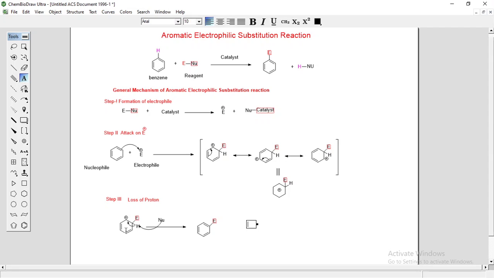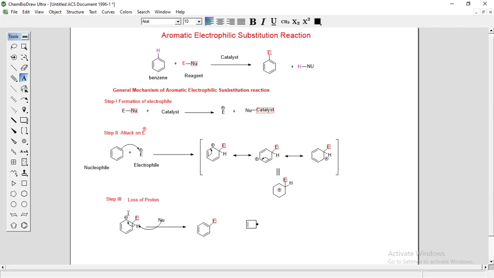The loss of a proton allows the electron from the CH bond to go back into the ring. So loss of a proton from this CH bond allows this electron to go back into the ring and regenerate the aromatic pi system.